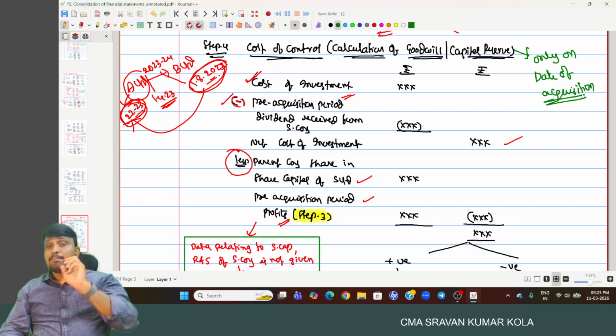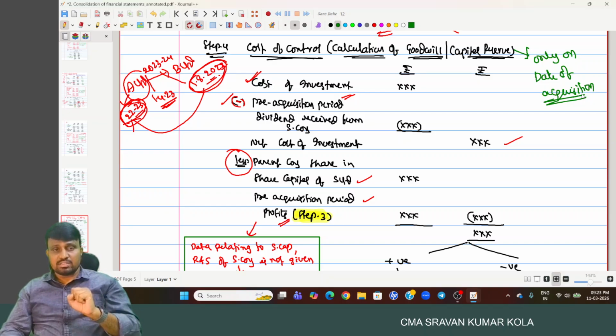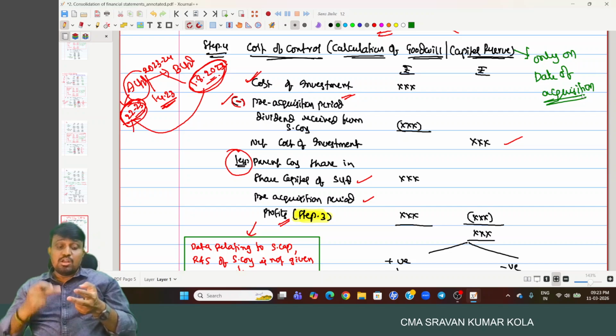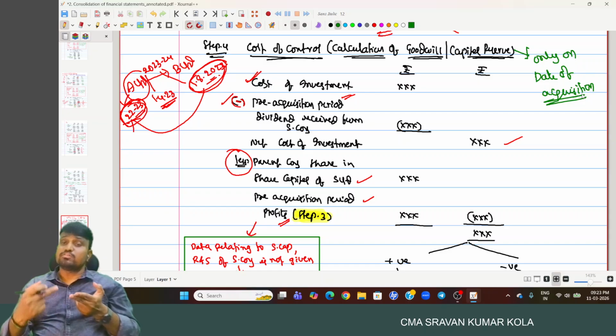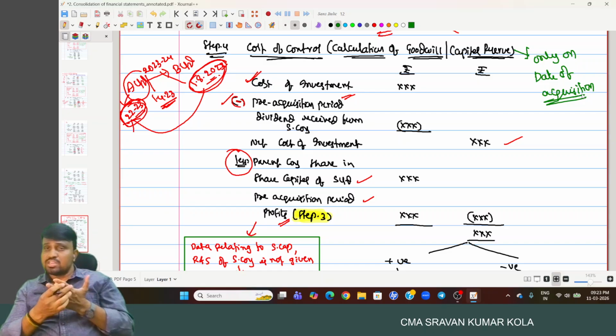So you have to compare the equity you get on that day relating to the subsidiary company with the cost you spent for getting that equity. So what is meant by equity? Share capital of subsidiary company on the date of acquisition, reserves and surplus of subsidiary company on the date of acquisition. Equity generally stands for two things: equity share capital plus reserves and surplus.